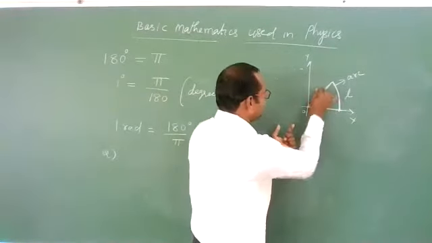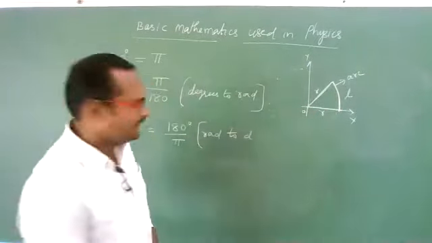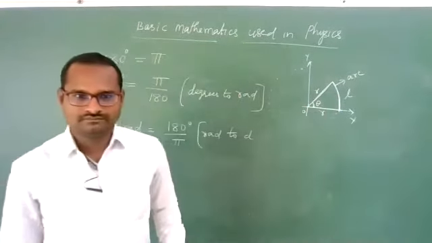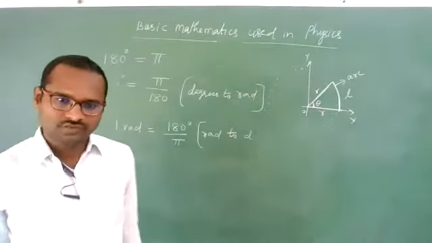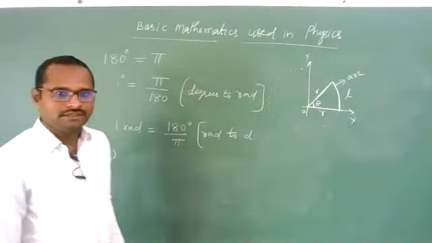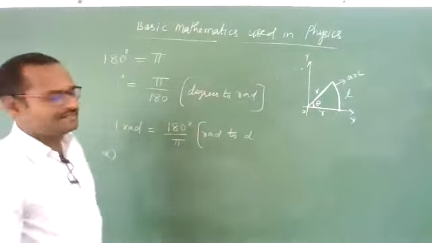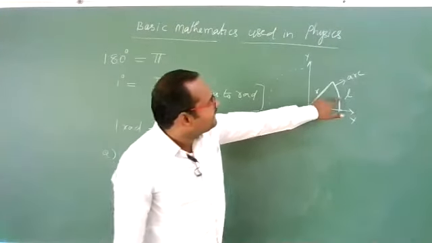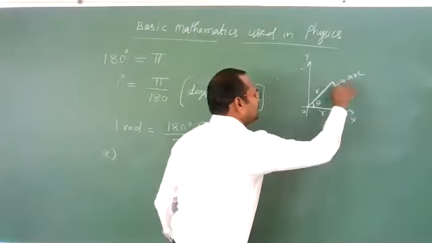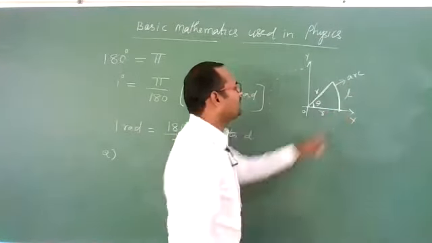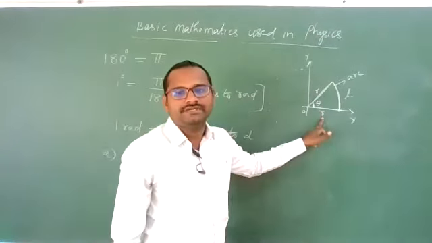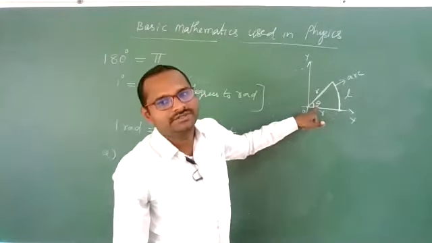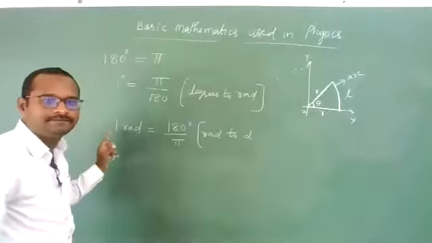This is R, this is also R, and this is theta. 1 radian is the angle subtended at the center when the length of the arc is equal to the radius. If the length of the arc is equal to the radius of the rotating vector, then the angle subtended is called 1 radian.